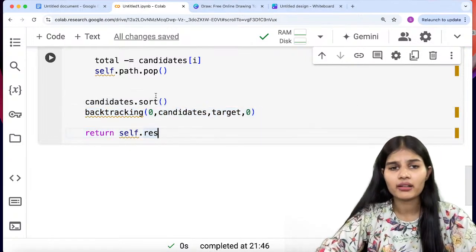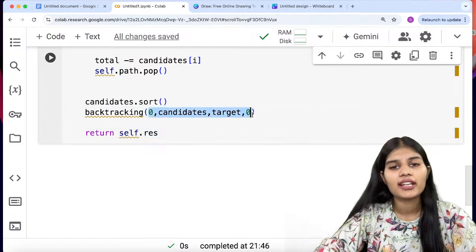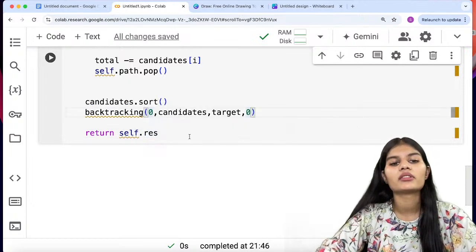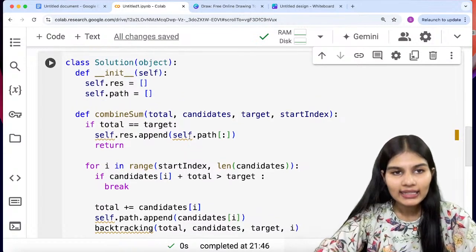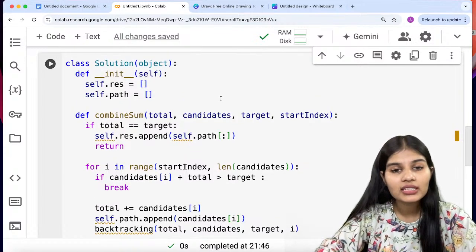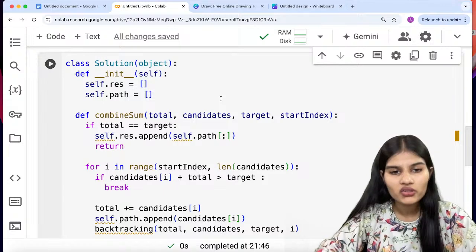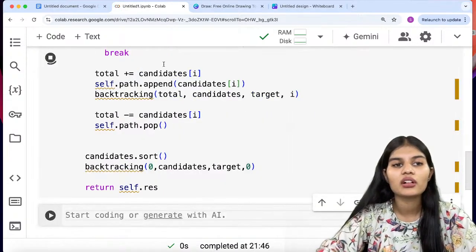And here's my backtracking, where I just simply initialize my values, and at the end we just simply don't use self dot rest. That is how you work with this whole question. That is how you just simply go ahead and solve this complete one.